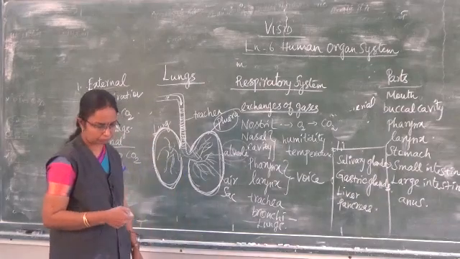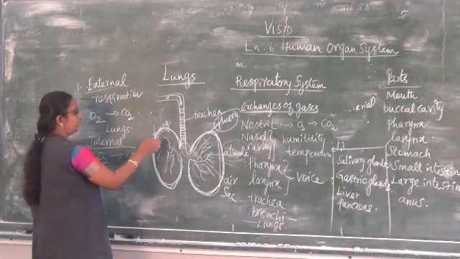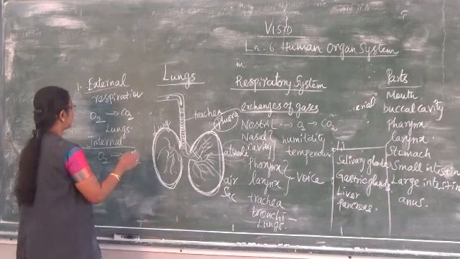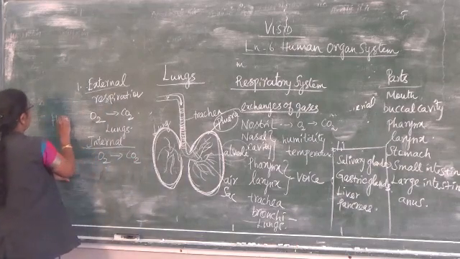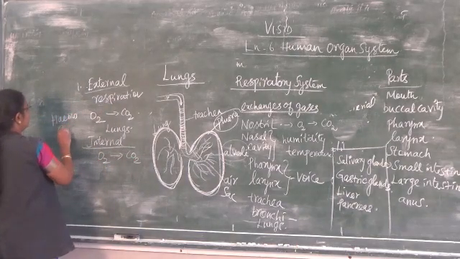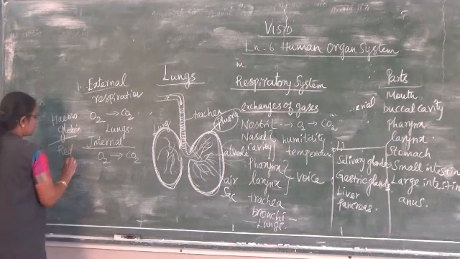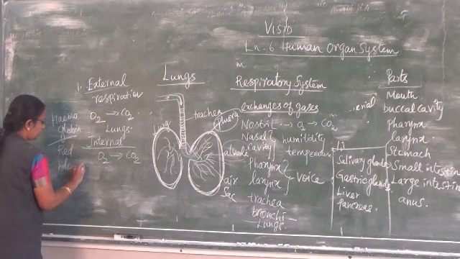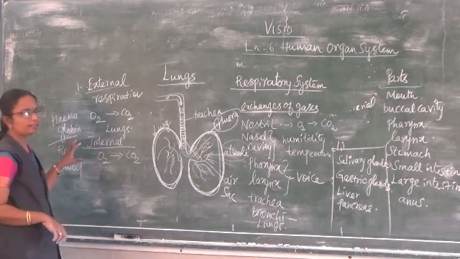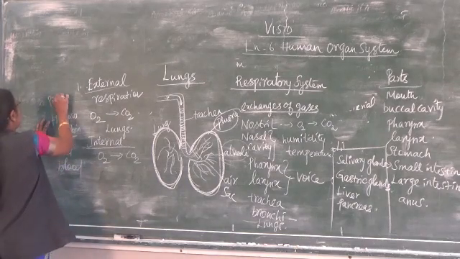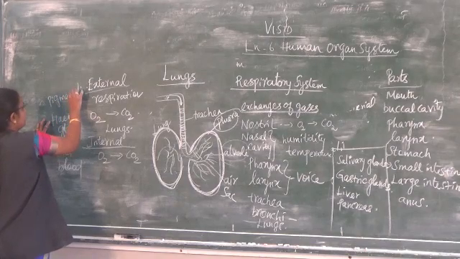And then hemoglobin, which is mainly transporting oxygen and carbon dioxide. What is hemoglobin? Hemoglobin is nothing but the red pigment present in the blood. Our blood appears red in color because of this pigment. Pigment means a coloring substance.